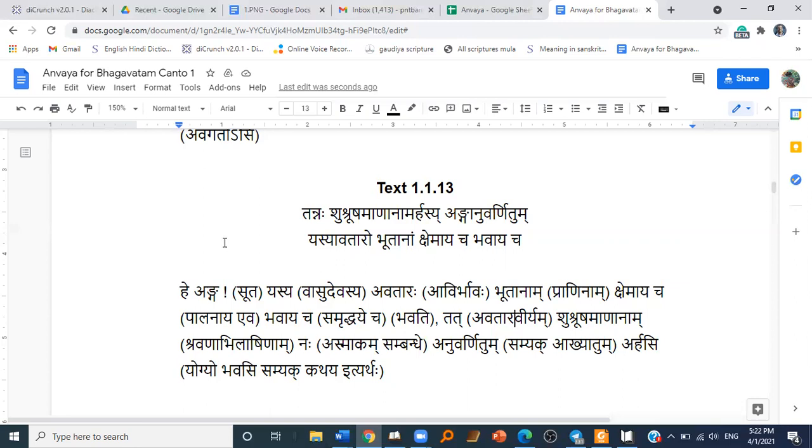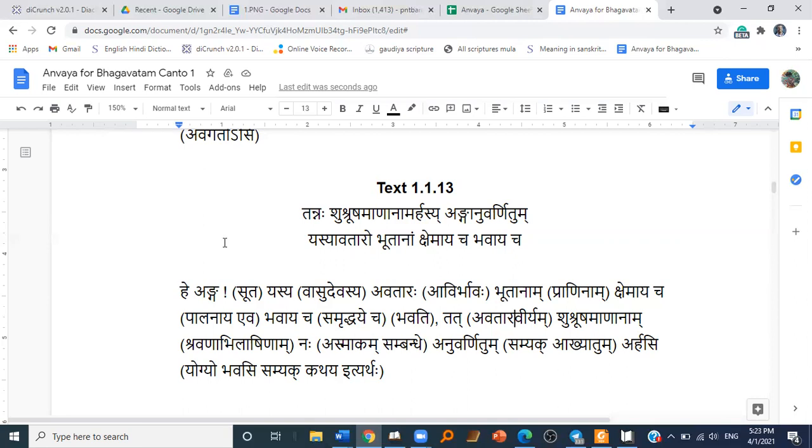So each incarnation incarnates representing a special purpose, and they incarnate with a special capacity, and they showcase their powers in different capacities.